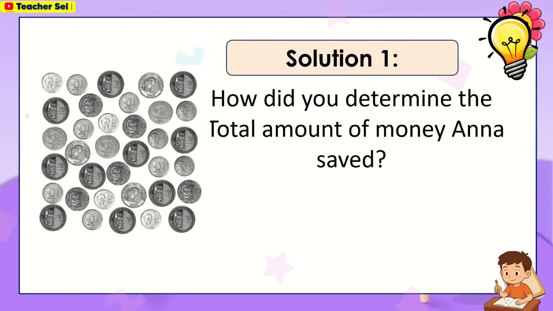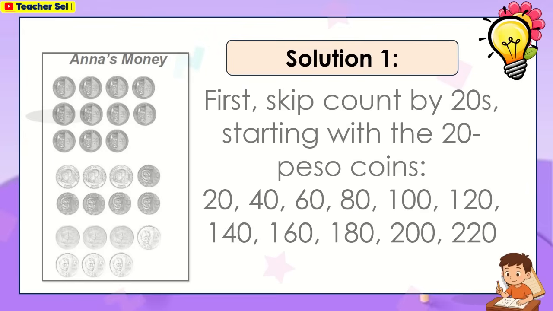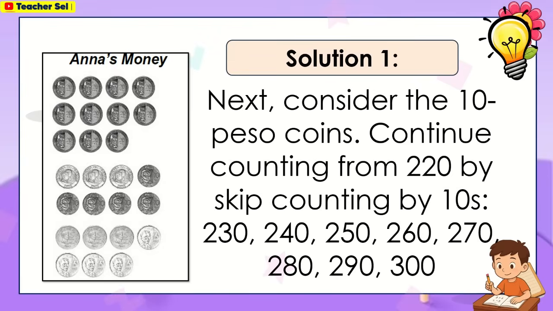How did you determine the total amount of money Anna saved? We sorted first the coins by value: 20 peso, 10 peso, 5 peso, and 1 peso coins. Then, we used skip counting to find the total amount of Anna's savings. First is skip count by 20s, starting with the 20 peso coins. Next, consider the 10 peso coins. Continue counting from 220 by skip counting by 10.